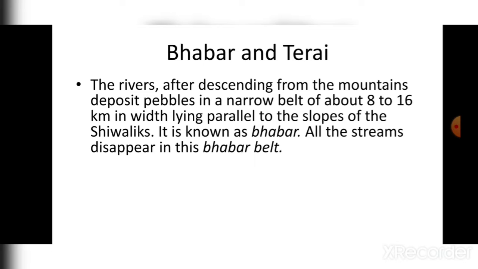We know that Shivalik is the southernmost part of the Himalaya, and this is the part of the northern plain that we could define as Bhabar. All the streams, rivers, and tributaries seem to disappear here, and they flow underground between those pebbles, and that is known as the Bhabar belt.